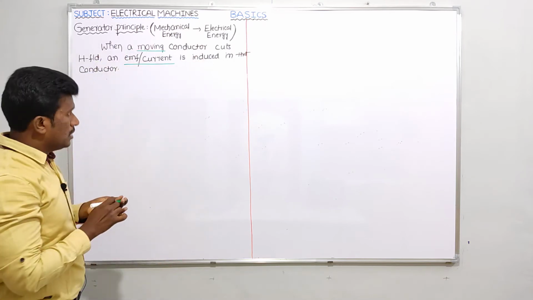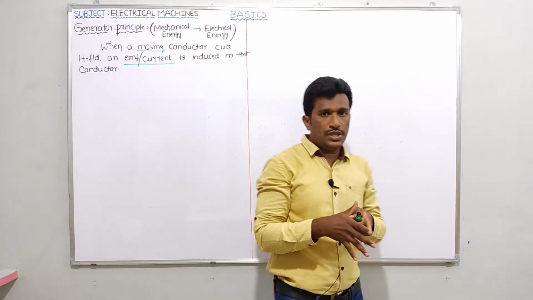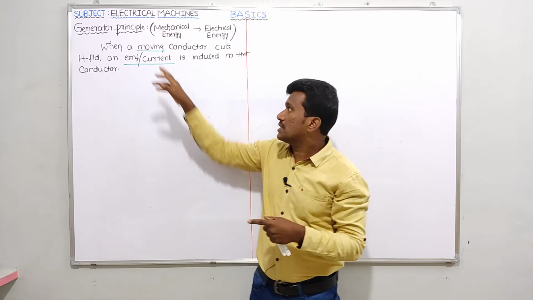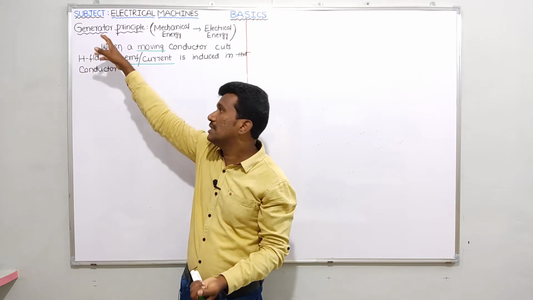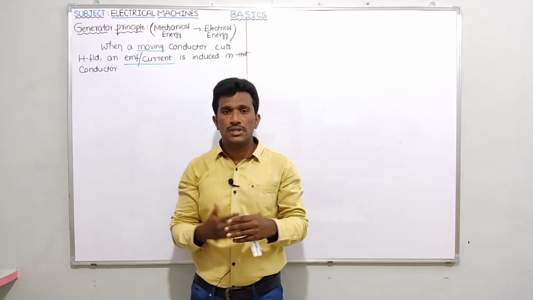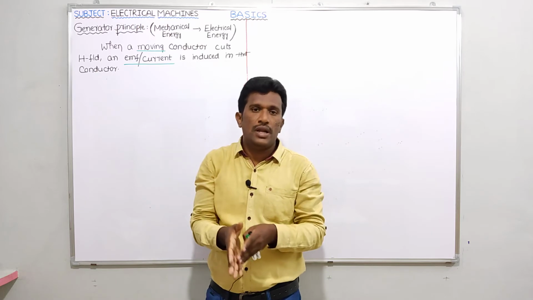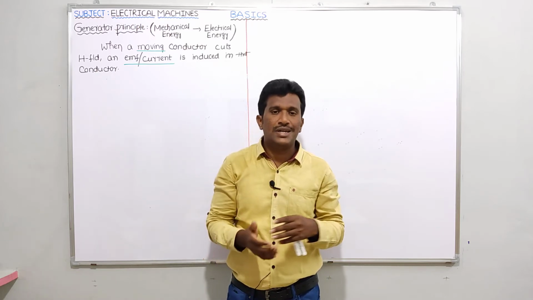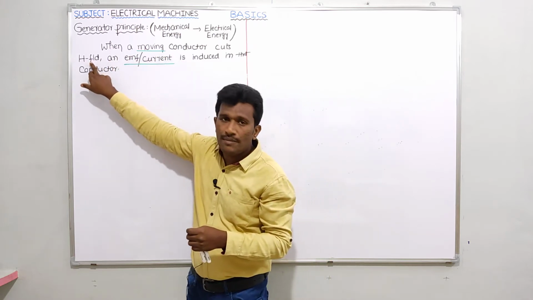Is it clear? Right. If you observe clearly, in relative space variation, which I discussed in the last video, conductors are moving and the magnetic field is time invariant. In a generator also, which we will discuss in future, in synchronous machines and DC generators, generally we give DC supply to the field winding for excitation. So a time invariant magnetic field, nothing but DC flux, will be produced there.